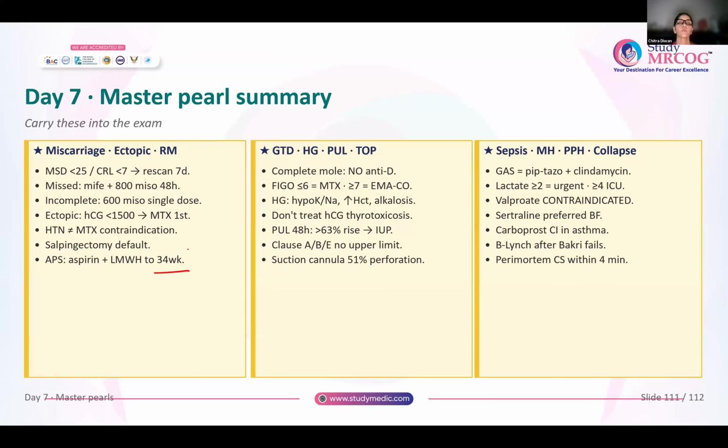For abortion, if you are terminating the pregnancy for clause A, B, or E, there is no upper limit. That means at any period of gestation, even if the pregnancy is more than 24 weeks, you can terminate the pregnancy. Whenever uterine perforations are there, 51% of the times they are caused by a suction cannula. Now coming to sepsis. For GAS infections, the antibiotics of choice are piptaz and clindamycin. Whenever lactate levels are more than or equal to 2, it is an urgent referral, and lactate more than 4 is an indication to transfer to ICU.